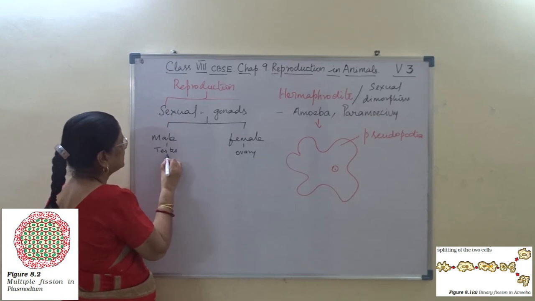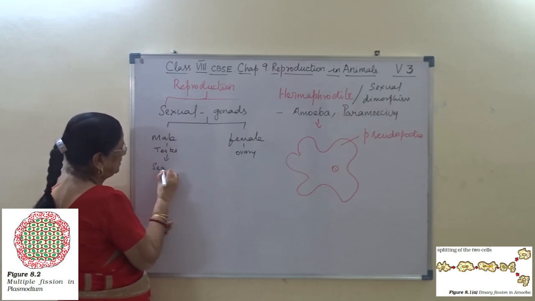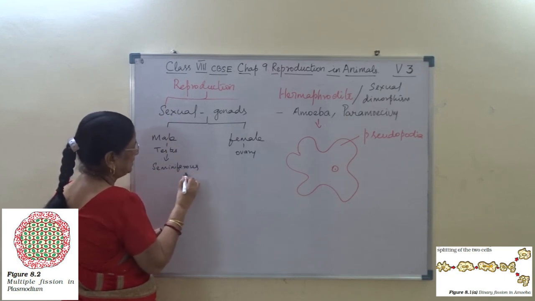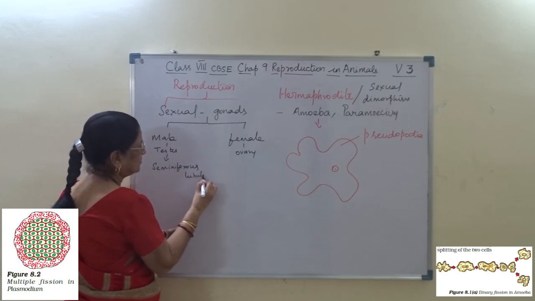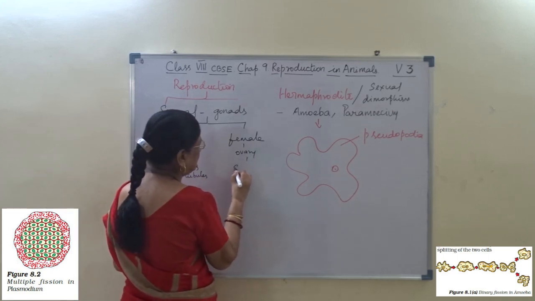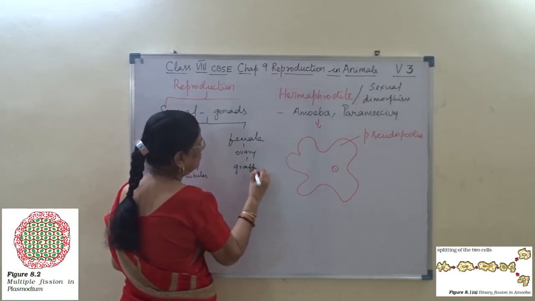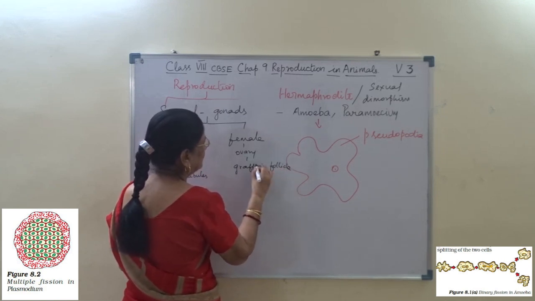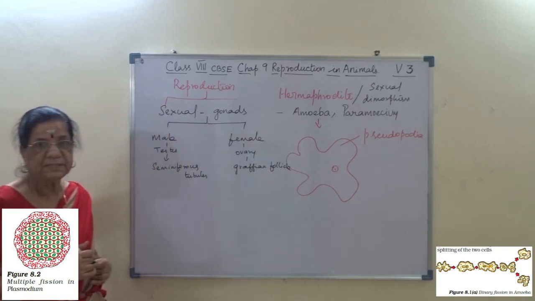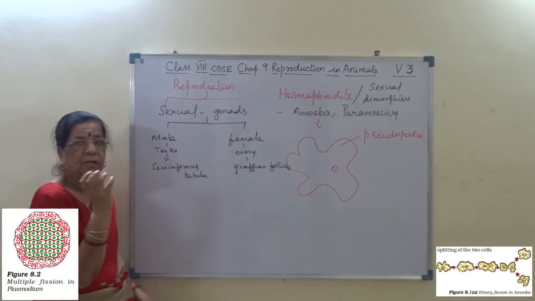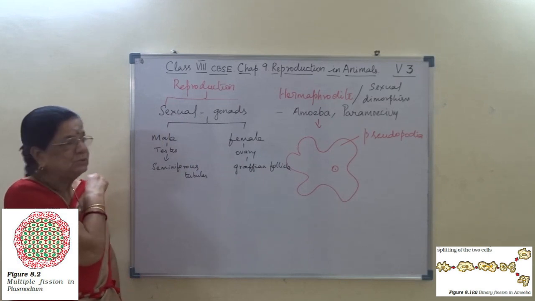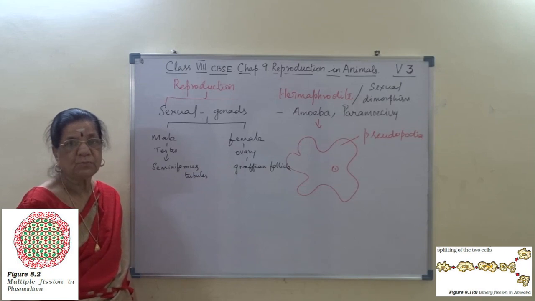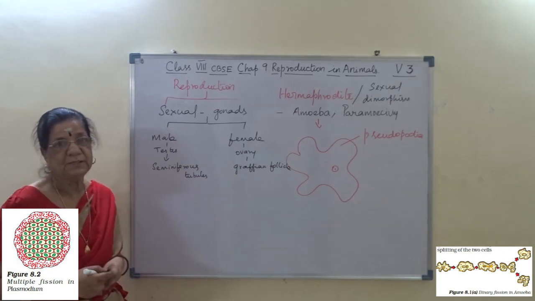The testis is formed of numerous tubules called seminiferous tubules, whereas the ovary is formed of Graafian follicles. I hope you understand.